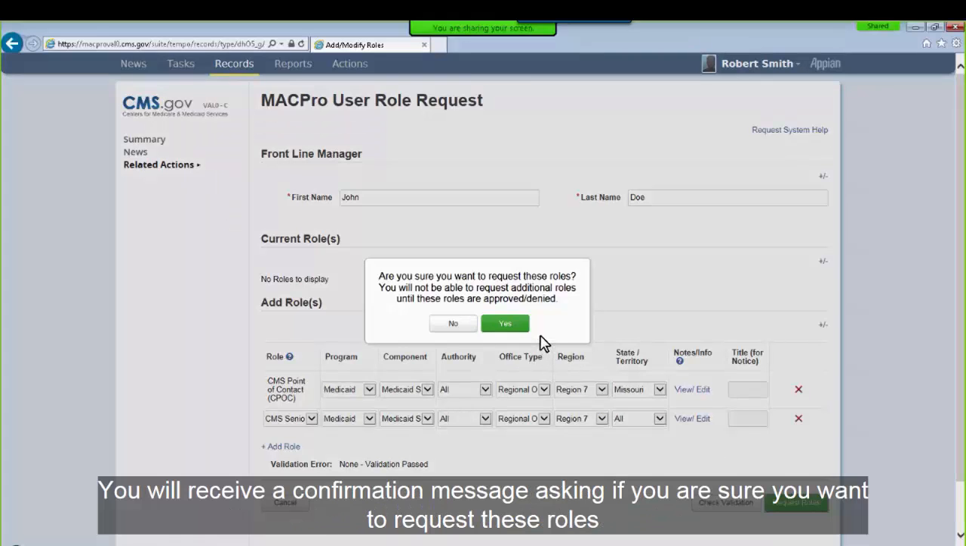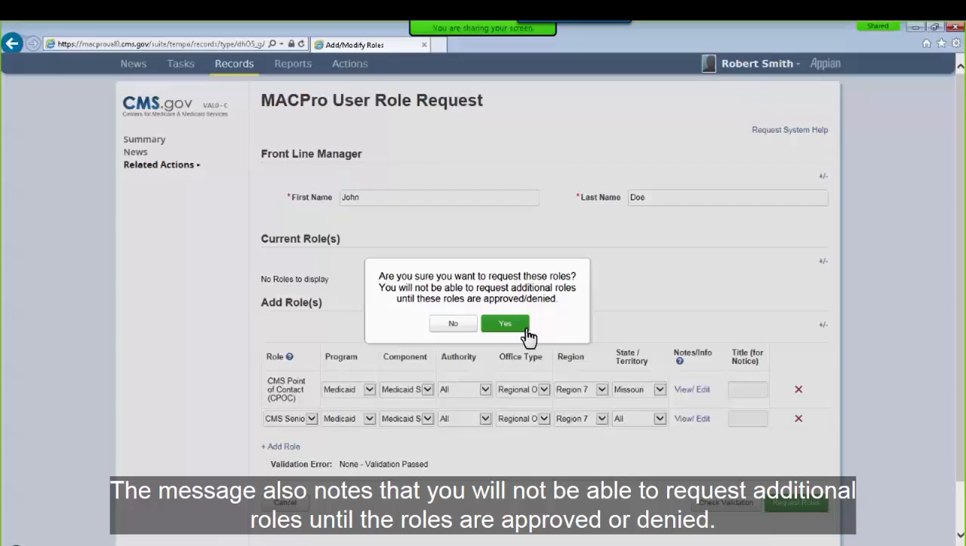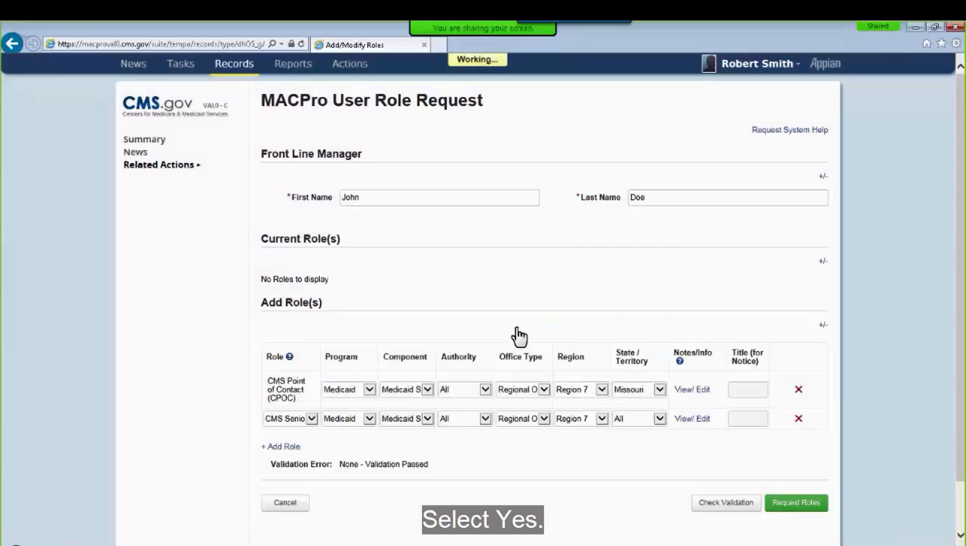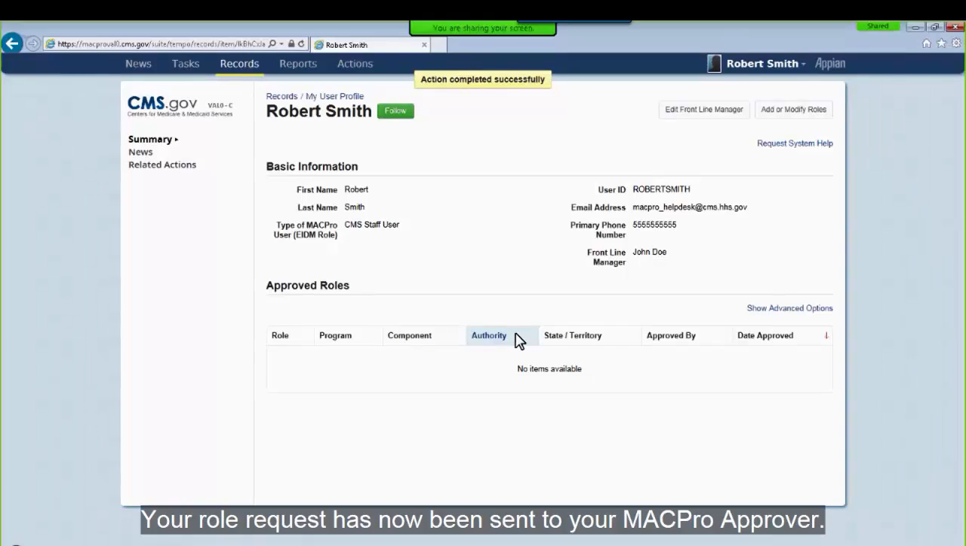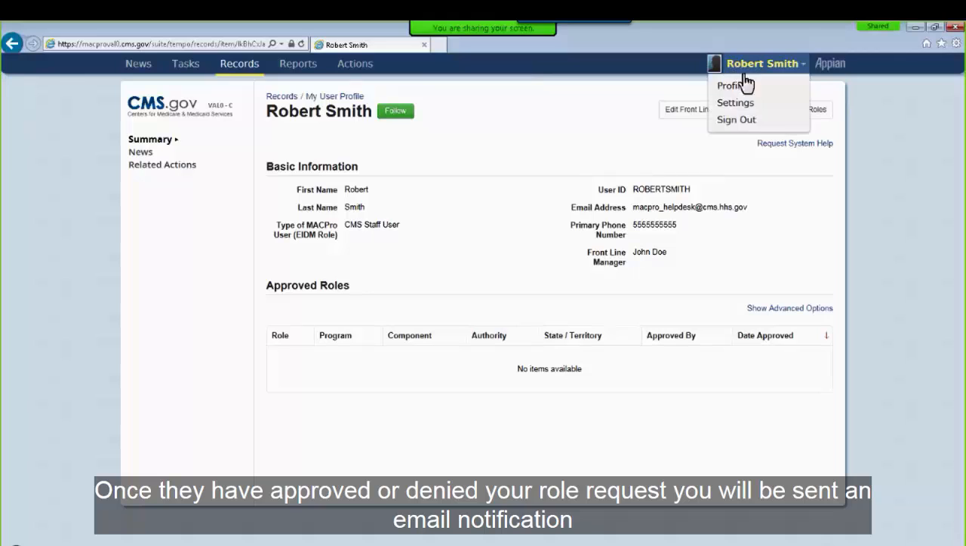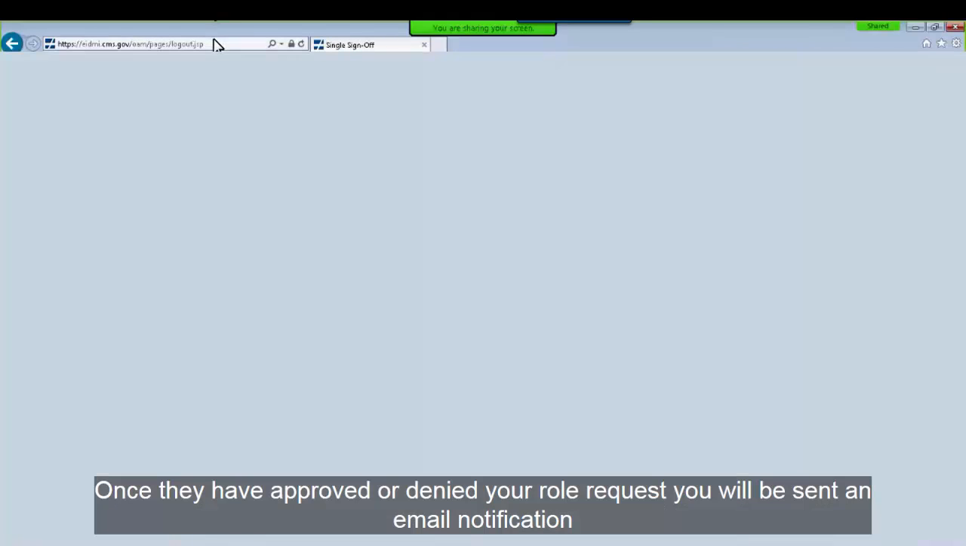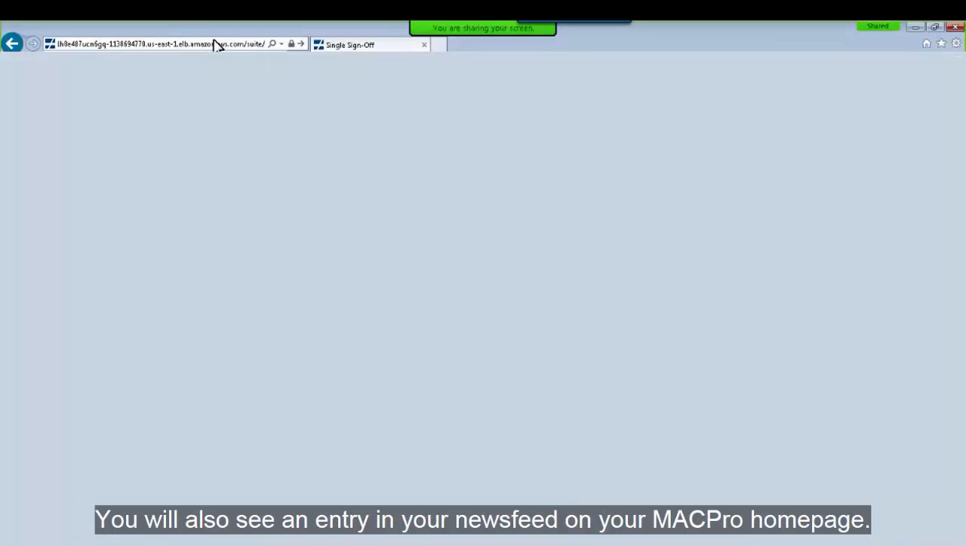You will receive a confirmation message asking if you are sure you want to request these roles. The message also notes that you will not be able to request additional roles until these roles are approved or denied. Select Yes. Your role request has now been sent to your MACPro approver. Once they have approved or denied your role request, you will be sent an email notification. You will also see an entry in your newsfeed on your MACPro homepage.